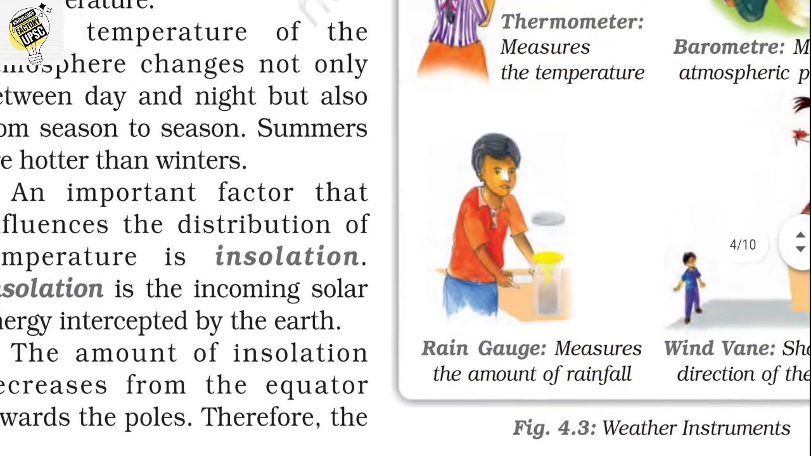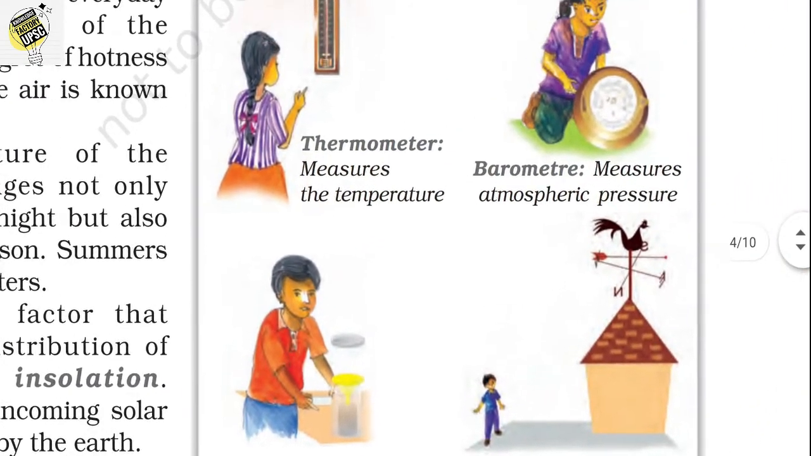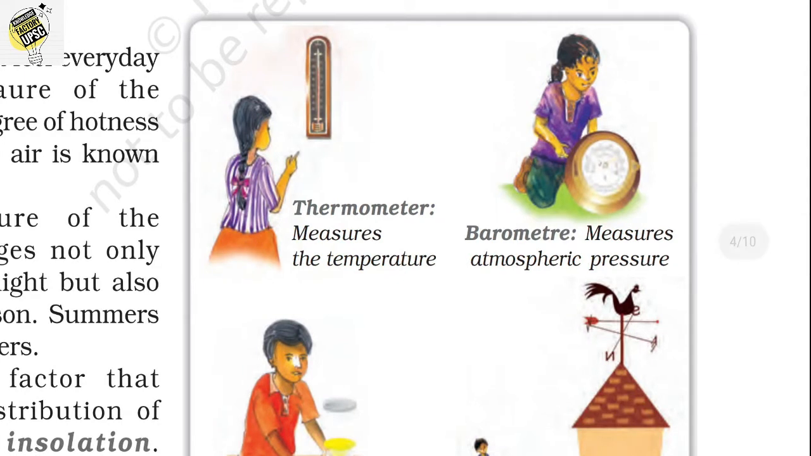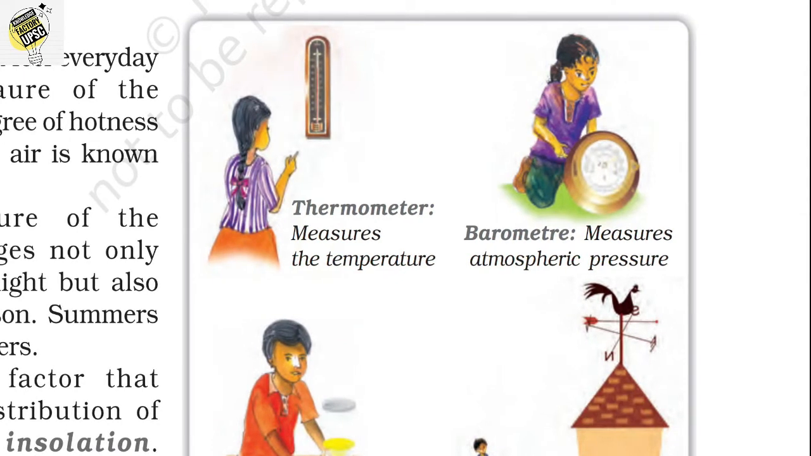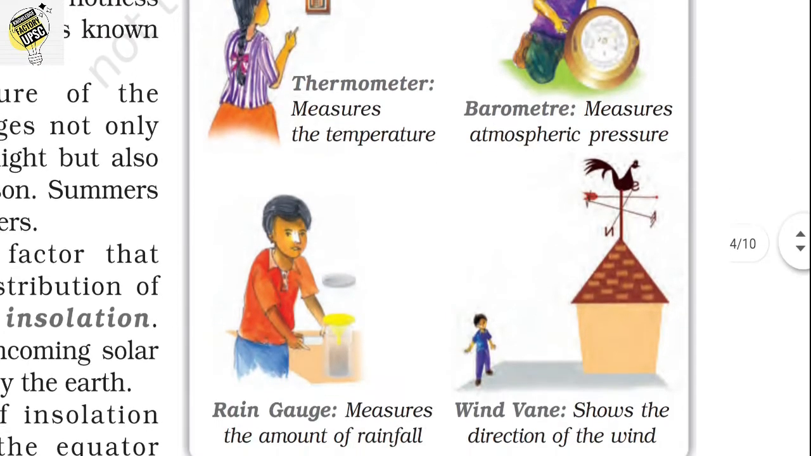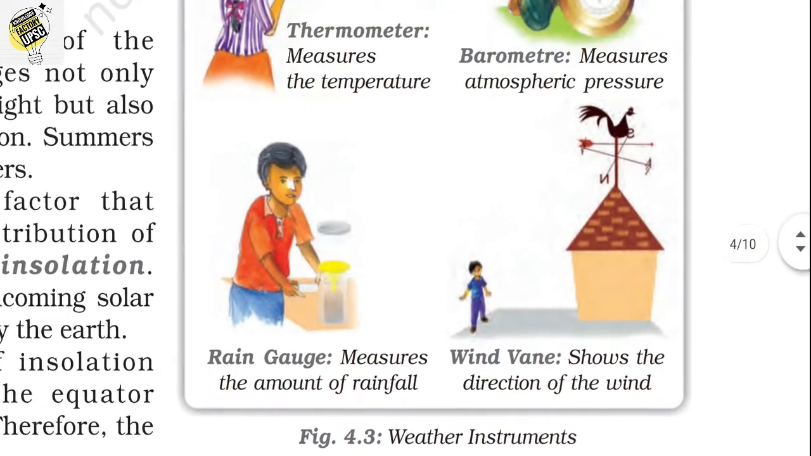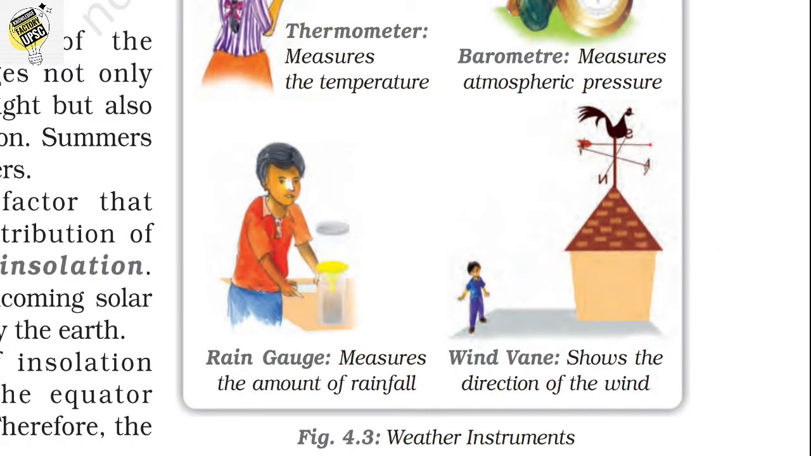So here is a picture which shows different instruments. Let's see what they are. What is a thermometer? A thermometer is an instrument used for measuring temperature. A barometer measures atmospheric pressure. Here is a rain gauge, which measures the amount of rainfall. And a wind vane, which shows the direction of the wind.